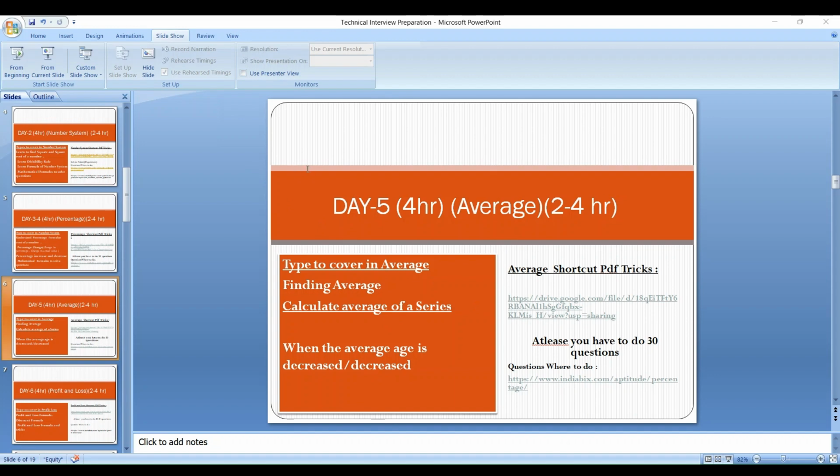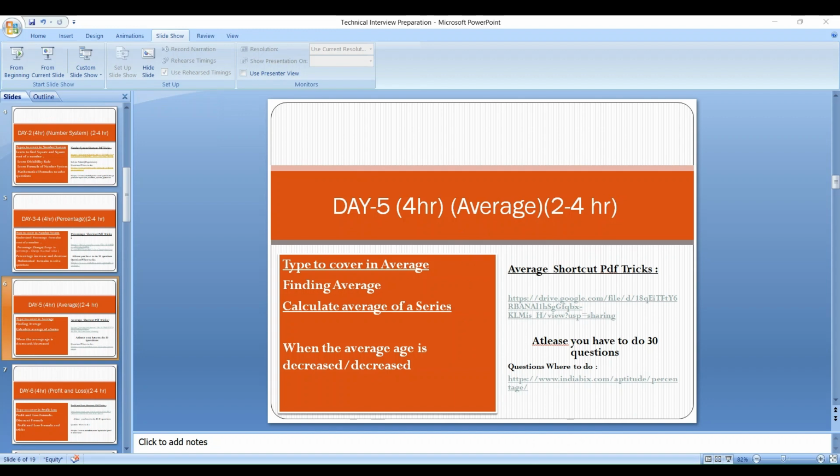You can see the tips and tricks related to calculating the average of a series. These are the actual cases used in the shortcuts when you are solving problems related to the average. After covering and writing down all the tricks, you have to do another thing: you have to do at least 30 to 40 questions from the average topic on the same day.